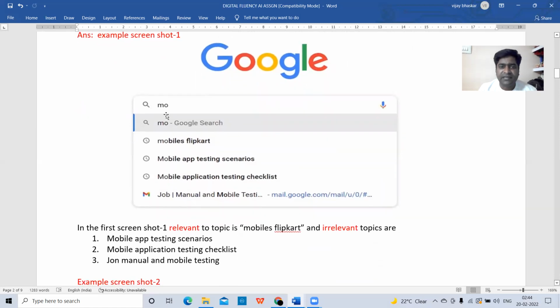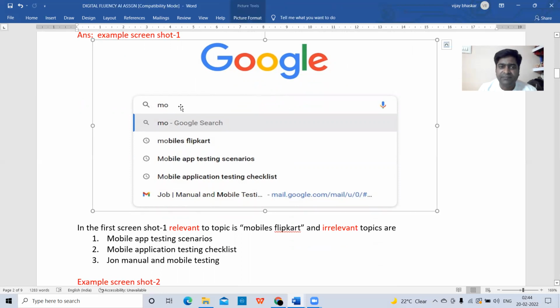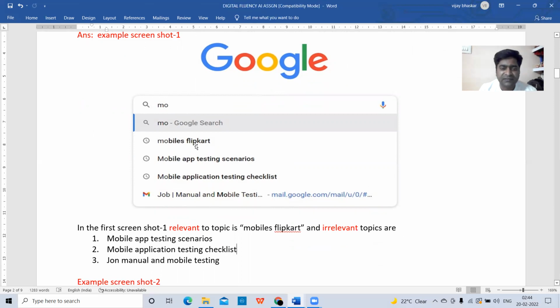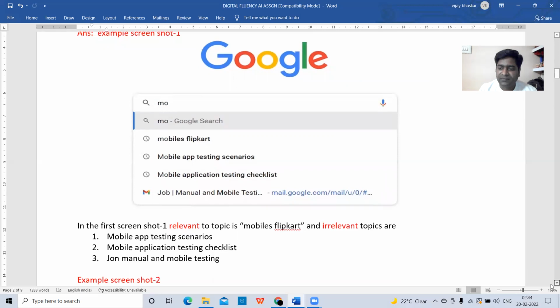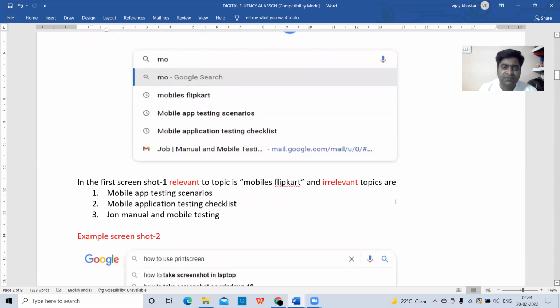When I type "MO" here, what is the search engine I am using? Google. When I type "MO" here, automatically it will give me some suggestions. What are the suggestions it is giving here? Mobiles, Flipkart, mobile app testing scenario, mobile app testing checklist, manual or mobile testing, like this. But right now I am searching about mobiles. So this is my relevant topic. All other suggestions, whatever it is displaying, are not related to me. So that's why I am writing here.